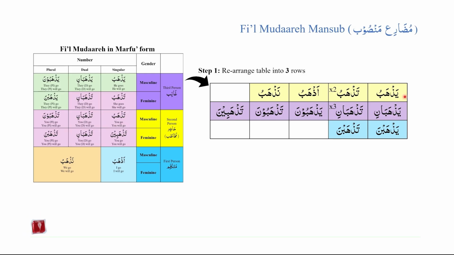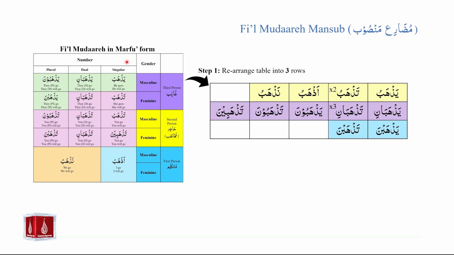Our first row was comprised of cells that ended as yazhabu, tazhabu, tazhabu, azhabu, and nazhabu. Our second row is comprised of cells that end with the ani ending sound, such as yazhabani, tazhabani, tazhabani, the una ending sound, such as yazhabuna, tazhabuna, and the ina ending sound, that is tazhabina. This leaves us with only 2 cells for row number 3, that is yazhabna and tazhabna.